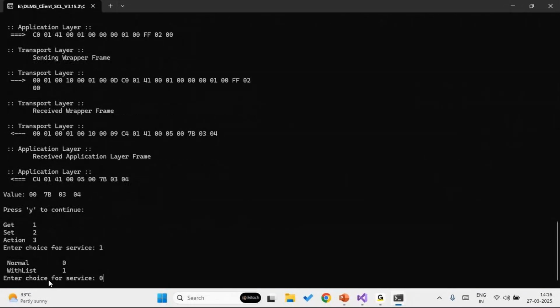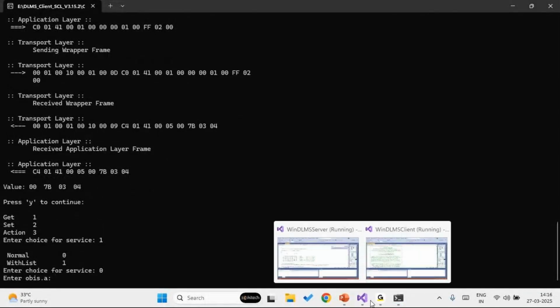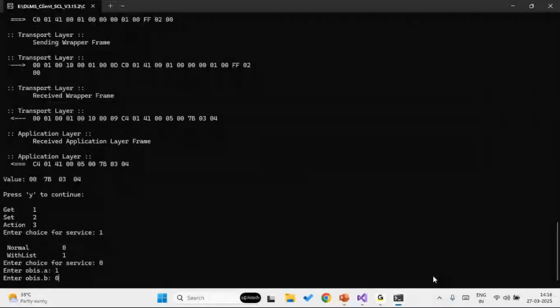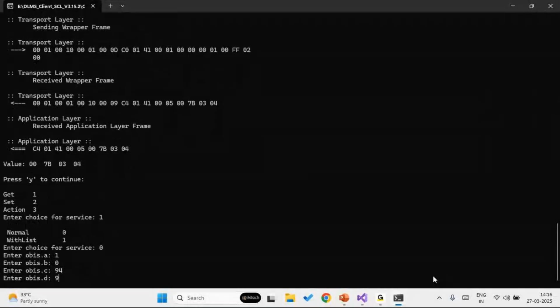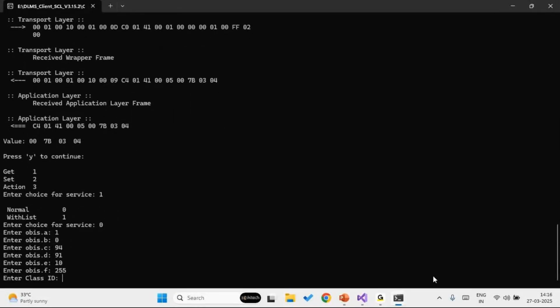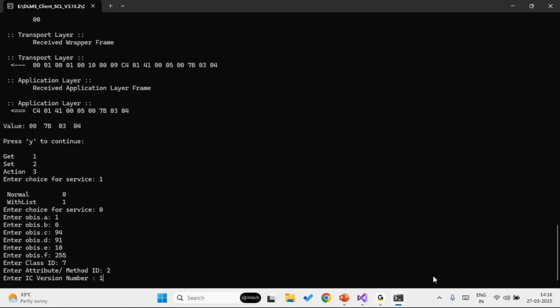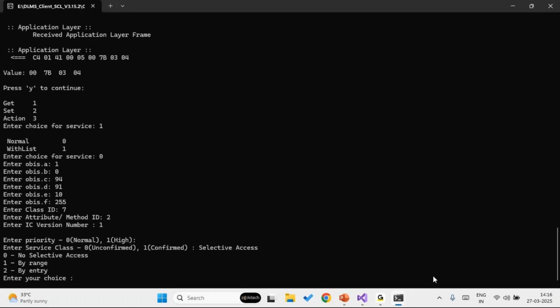This time we'll do get on IC7 profile generic object. So this is our IC7 object that we have configured. So let's give the OBIS code here in our client: 10949110. As mentioned, these codes can be given according to your requirement. Class ID is 7. Attribute is the buffer attribute, which is attribute 2. Version is 1. We'll go with no selective access so that you can see how all entries are coming.